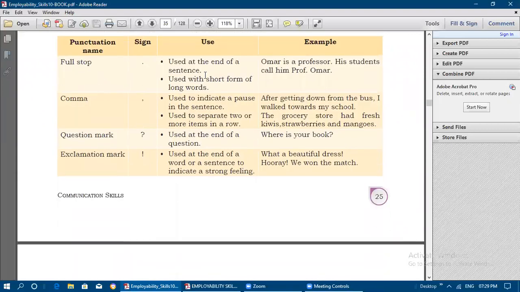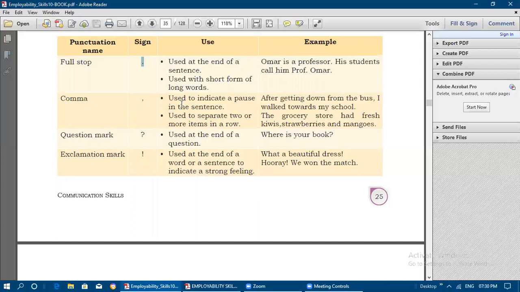So full stop. What is the use of this? This is a symbol, a dot. Full stop is used at the end of the sentence and with short forms of long words, like Prof. Omar. Professor is a long word, and its short form is Prof. So wherever we have a short form of a long word, we put a full stop after it, and then at the end of the sentence we also use the full stop. In two places we use a full stop: short forms of long words, and the end of the sentence.